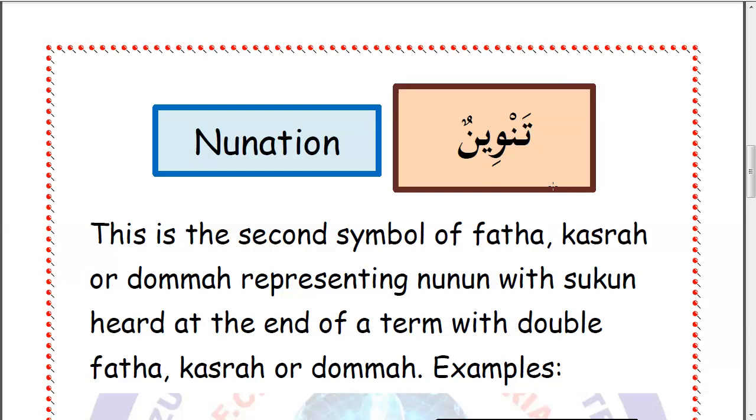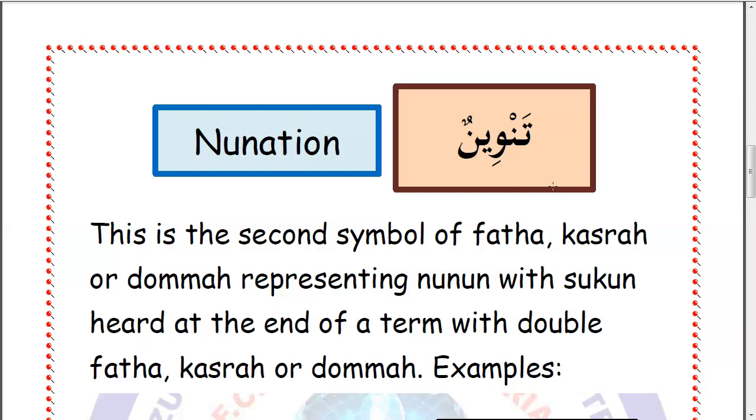So Tanween in English is nunation. You may ask, in what way does it become nunation? Nunation means the sound of letter N. So the answer is this. Nunation is the sound of letter N that is heard after the pronunciation of a letter in Arabic carrying double fatha, just like ban.